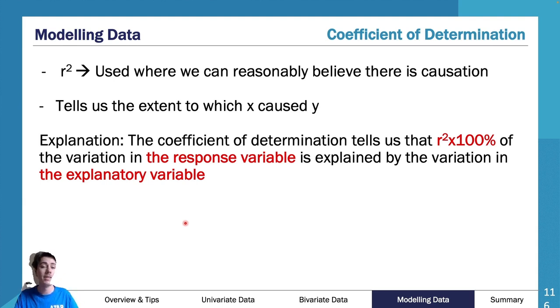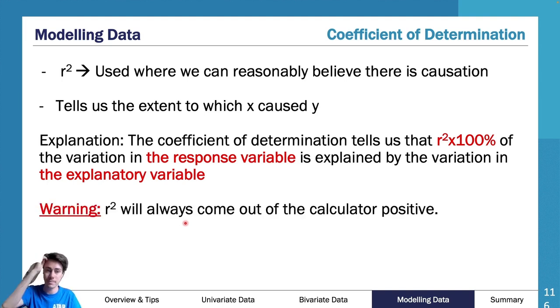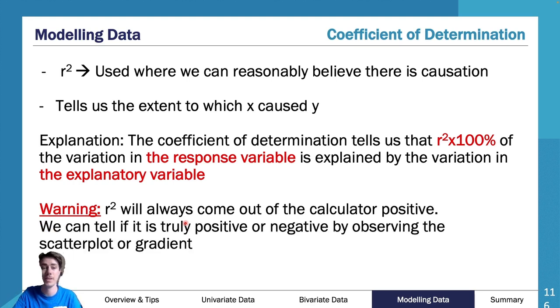So 72% of the variation in the weight is explained by the variation in the height. So I fill in the blanks to make my sentence make sense. R squared will always come out of the calculator positive. We can tell if it is truly positive or negative by observing the scatter plot or gradient.